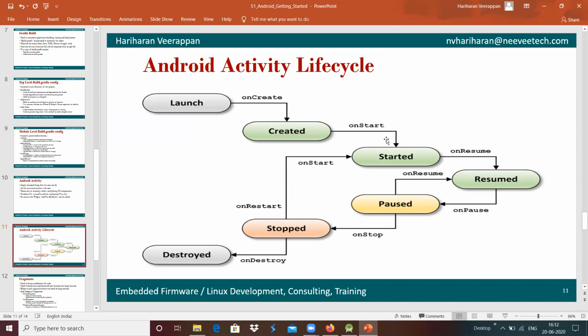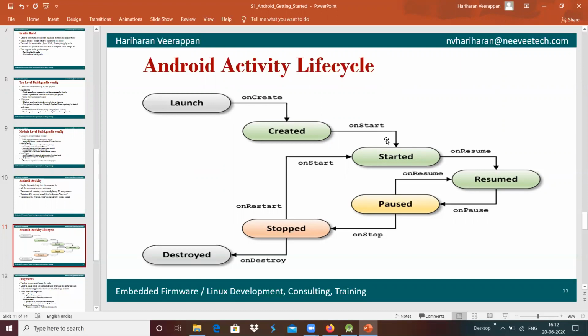Whenever we create a project, it is launched, created and started. And if we move to another application using the home menu, at that time it is put into the paused state. And once it is done, it will be resumed and continue the operations.